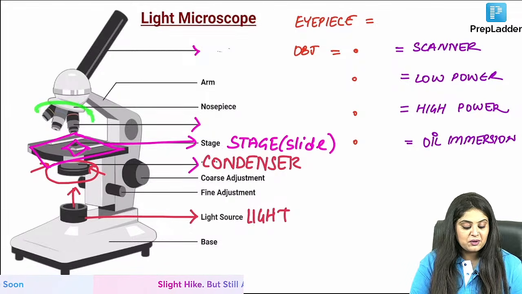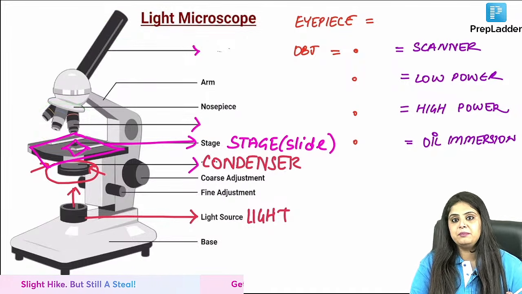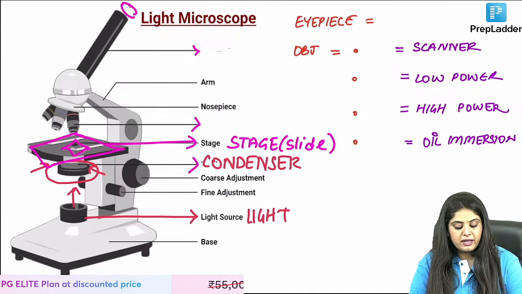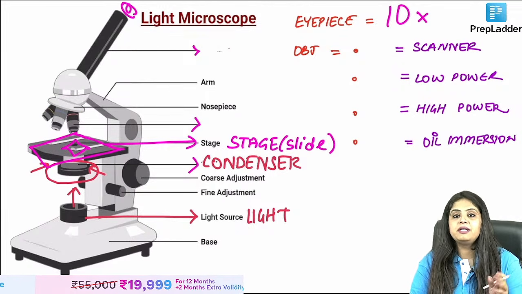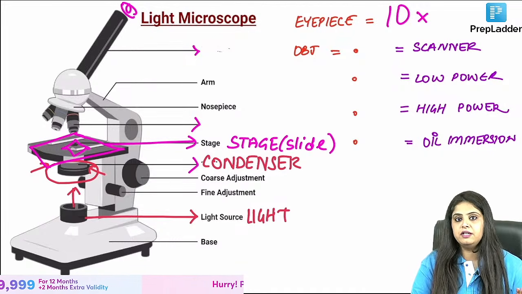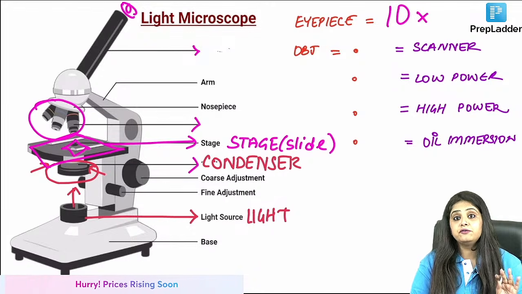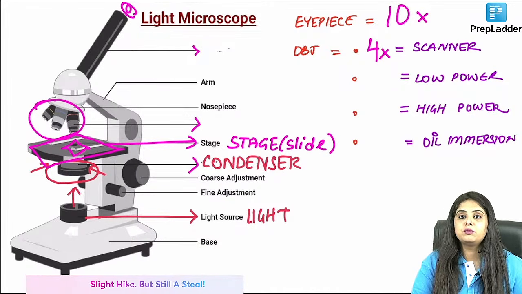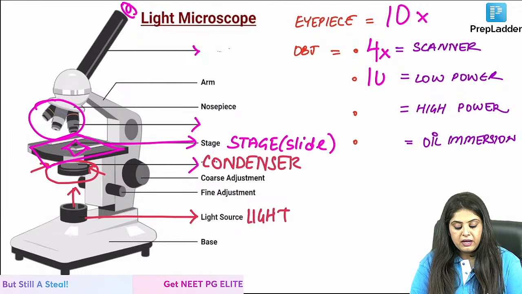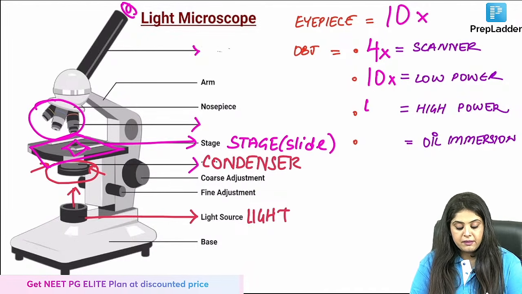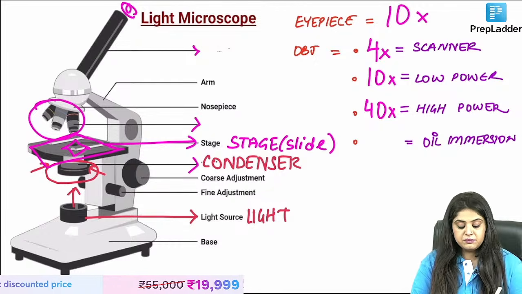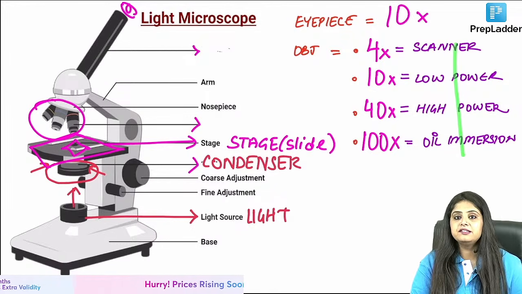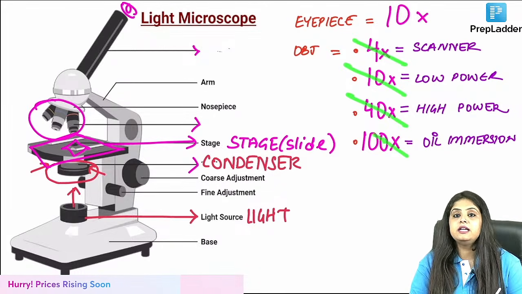Coming back, when I talk about these two lenses, objective and eyepiece lens. The objective is close to the object. The eyepiece is where I am sitting, getting close to my eyes. So eyepiece, many of you told me, ma'am, it has a 10 times zoom in magnification. That we know. When I look at the objective lens, it has 4 lenses. Tell me, excellent. Number 1 is going to be 4x. 4x means that is going to be the scanner. Then low power will be a little more, that is 10x. High power will be a little more, that is 40 times. And if you put oil and view the slide, that is 100x. So rather than learning it like this, I think it can be 4, 10, 40, 100, right?